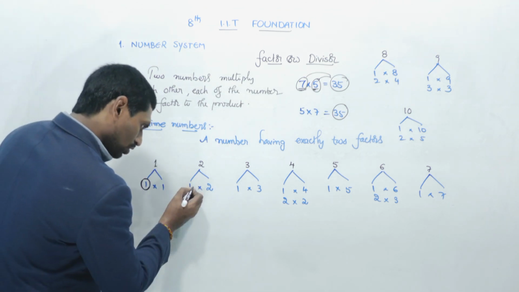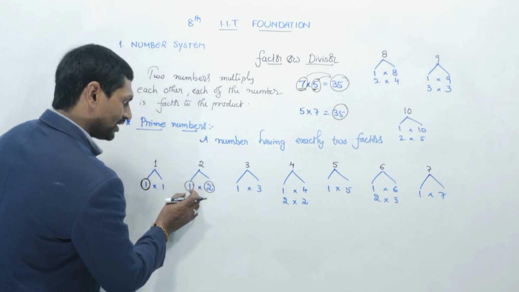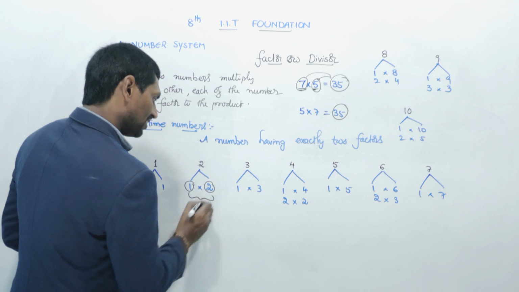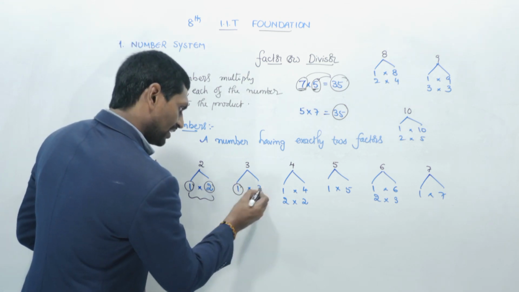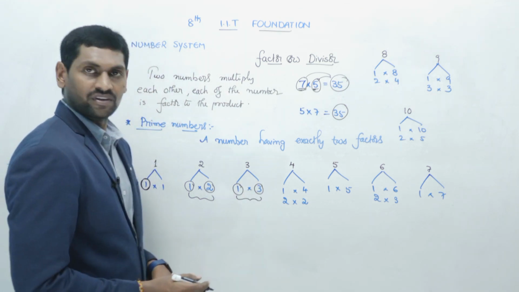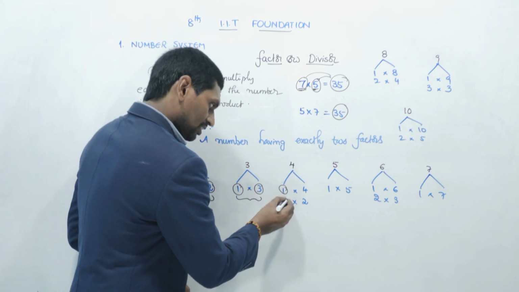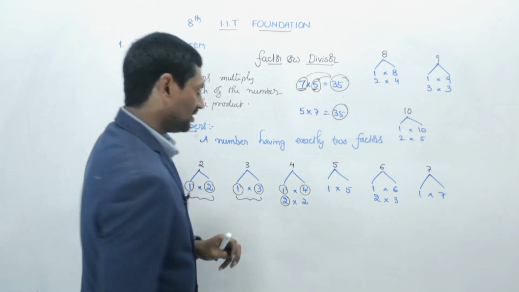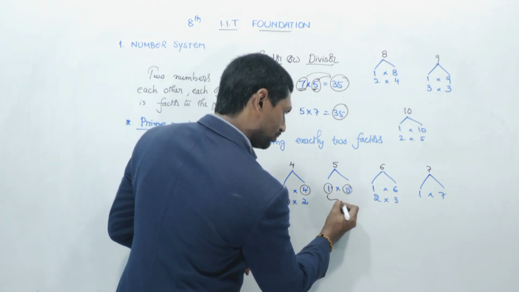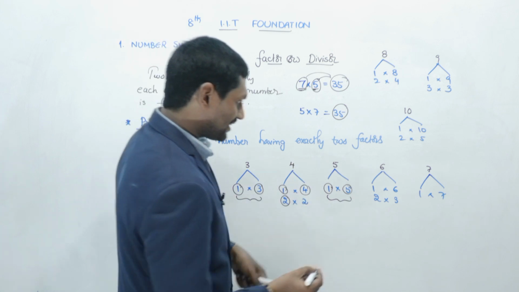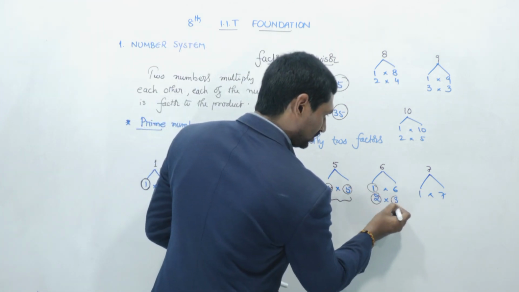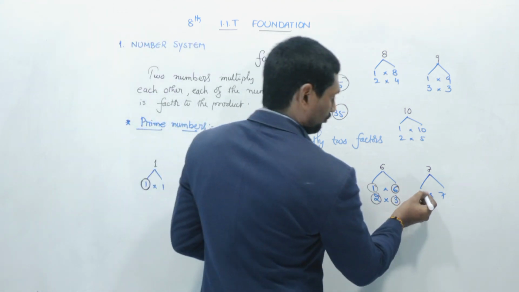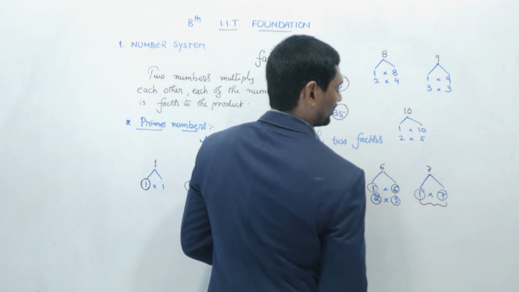What about 2? 2 has two factors, 1 and 2. 1 and 2 are different numbers, so 2 factors. Now 3: 1 and 3, again 2 factors. Now 1, 2, 4: 4 has 3 factors. Now 5: 1 and 5, only 2 factors. Now 6 has 1, 2, 3, 6, so 4 factors. Now 1 and 7, only 2 factors.